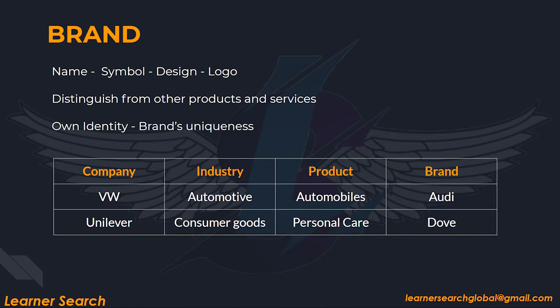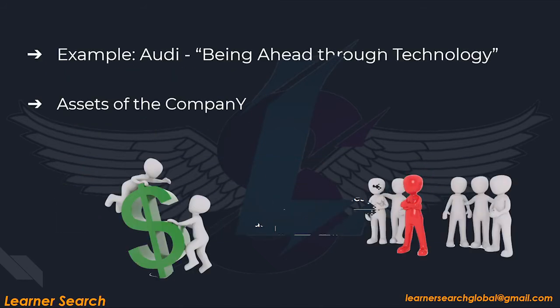Audi is an automobile product. If you talk about its features and other details, that means you are just knowing about this product. You can add something which helps to meet customers' emotional needs, then the brand is useful. Here, Audi's slogan is "Ahead through technology" and tells about its brand's uniqueness and how this product is better than others in the market. In simple words, brands are the assets of the company, and without a product, there is no need for a brand.